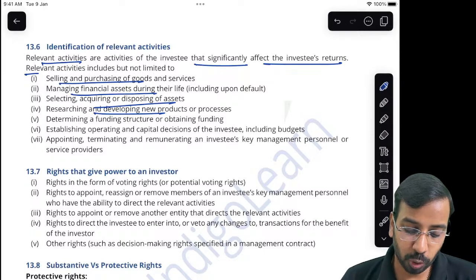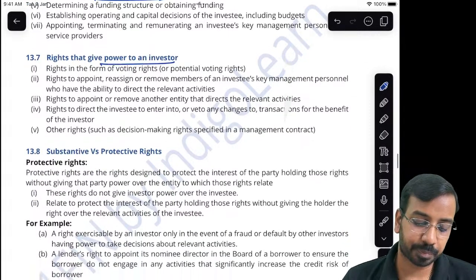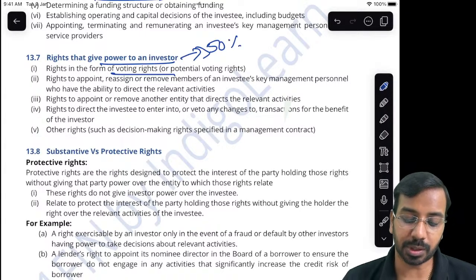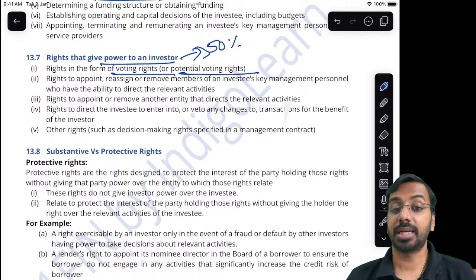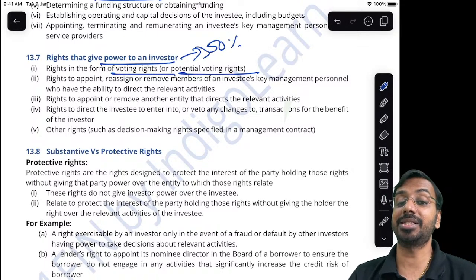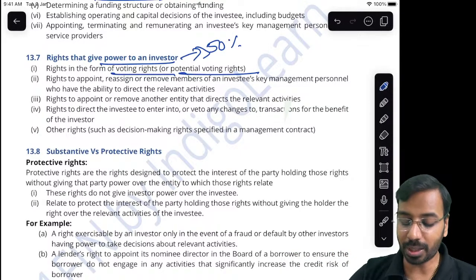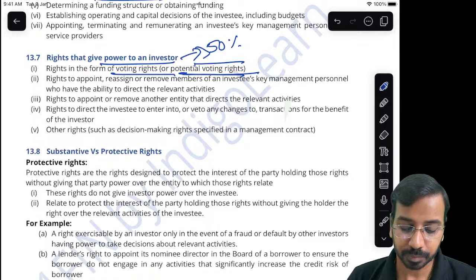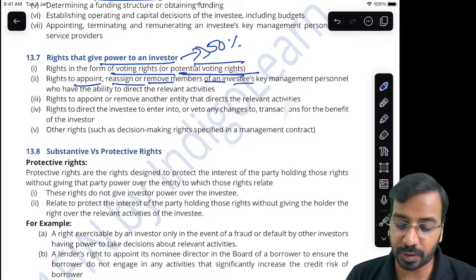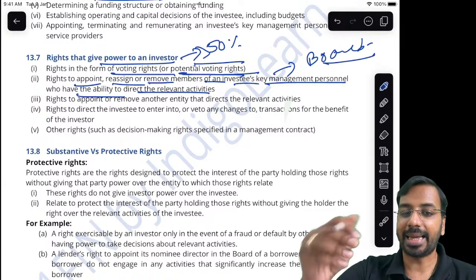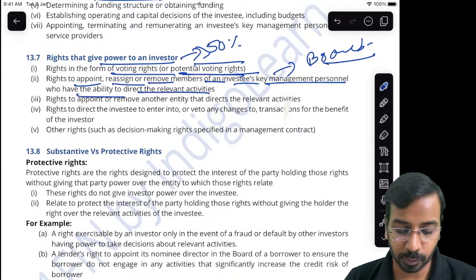Then, how do we get power over an investee? Generally, in maximum cases, voting rights greater than 50%, or potential voting rights, meaning I have options. If I exercise the options, I can get the voting rights. Whether I want to exercise or not, that is a separate question, but do I have the potential voting rights? Then, the right to appoint, reassign or remove the members of investee's key management personnel who have the ability to direct the relevant activities. Basically, let us say the board. I can appoint members on the board, I can fire members on the board. So, this is the second one.